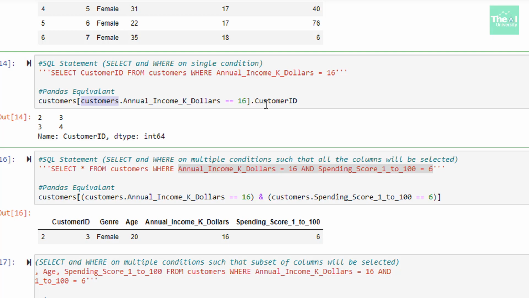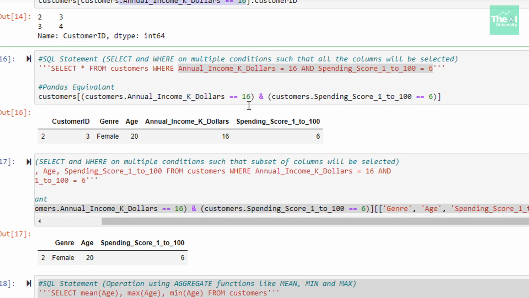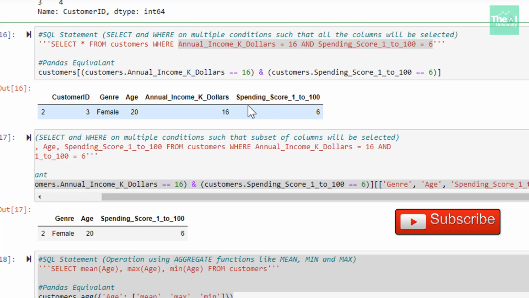Since I wanted to print only the customer ID column, I attached the customer ID column using a dot operator at the very last. When I ran this cell, I got this output, which is customer IDs 3 and 4, which satisfy this particular condition. Moving on to the next cell, here I'm going a step further to filter records on the basis of multiple conditions.